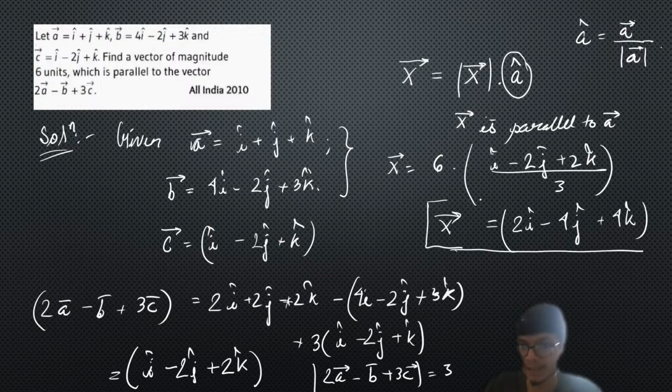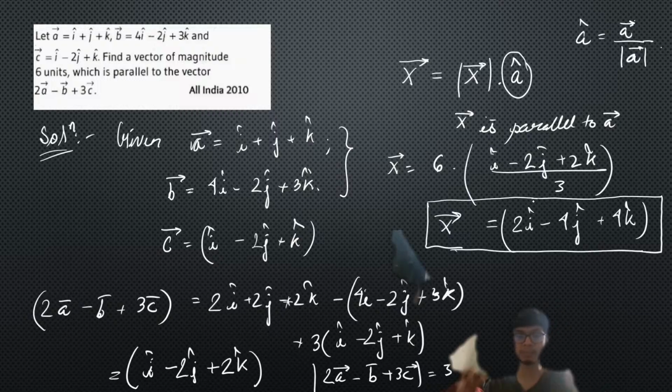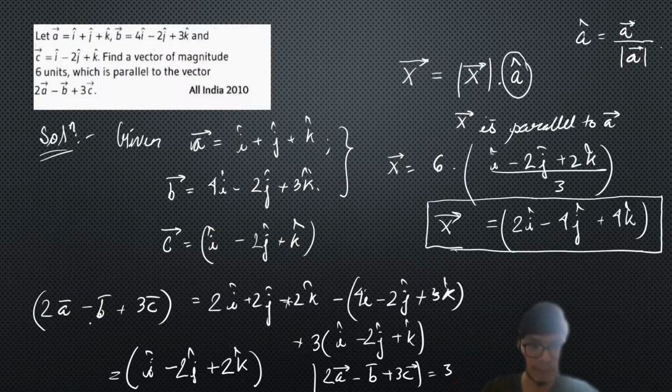Please, again I am recalling: whenever you need to mark the answer, please mark it in a box and write that the required answer is this. That will show that you are doing it properly and you will get full marks. That will show how well you are able to write the answer. If you do this correctly, you will get +2. So this was a 2 marker problem. As simple as that. You just need to do this operation, calculate the unit vector and find the required vector like this. Kindly let me know if you have any query.